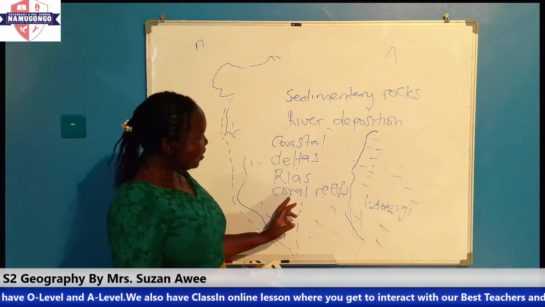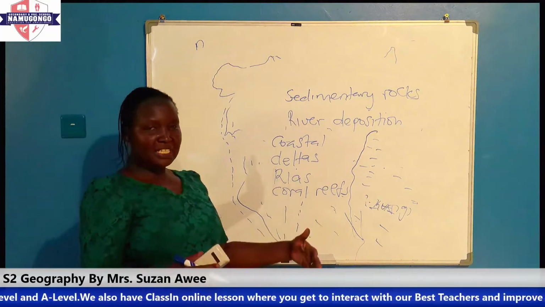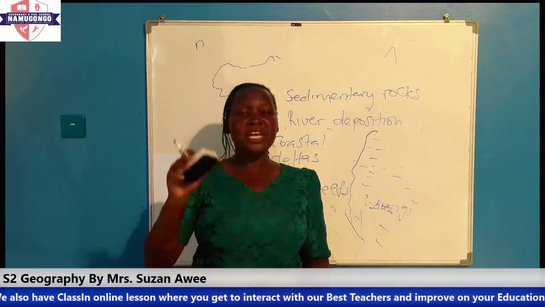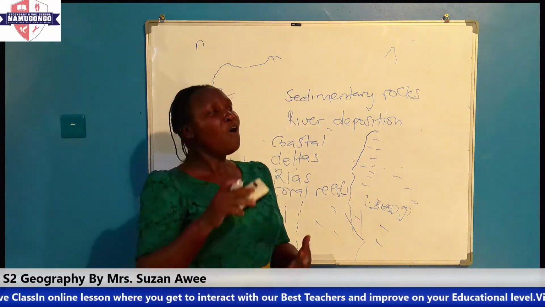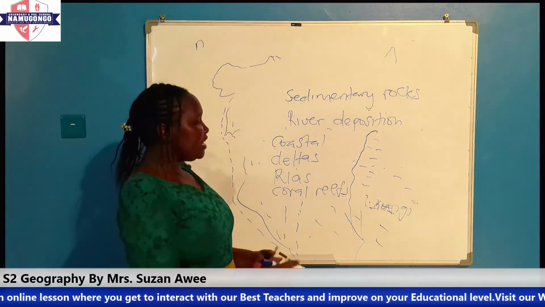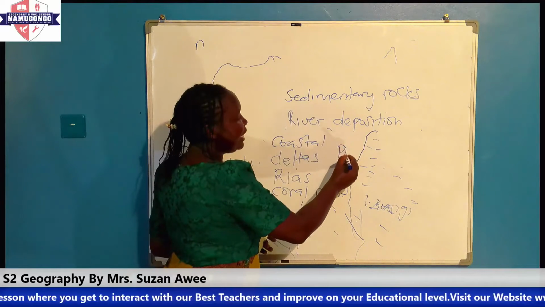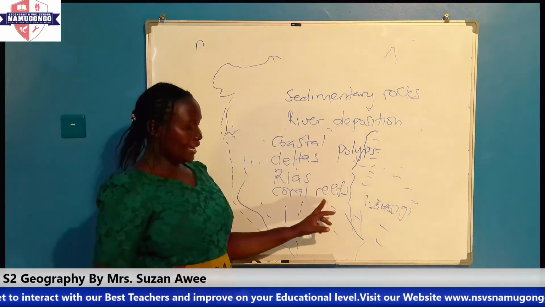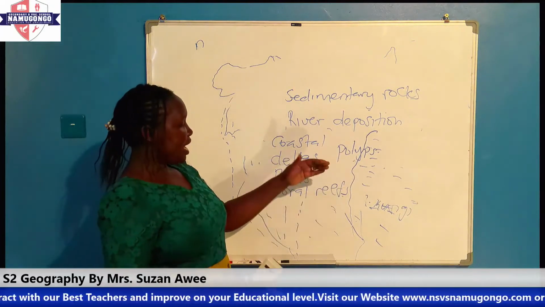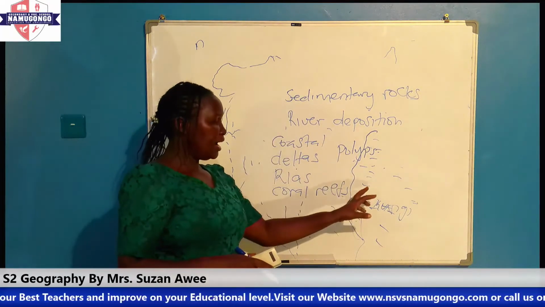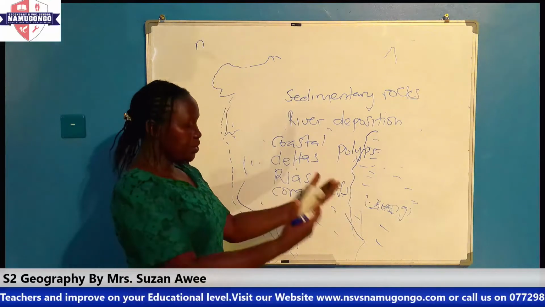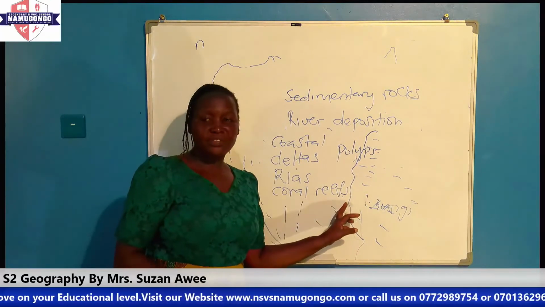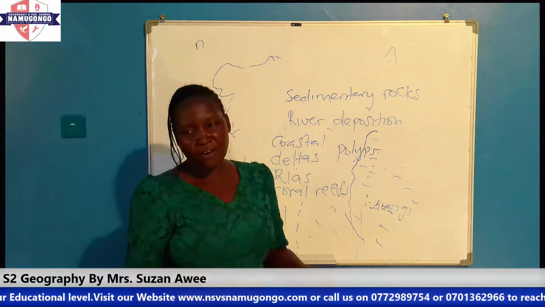And then the coral reefs are simply features that are formed as a result of deposition of skeletons of dead sea animals. Those sea animals, we call them polyps. So when the polyps die, their skeletons are deposited along the coast, and they build up and cement to form what we call coral reefs. So coral reefs are simply rocks.